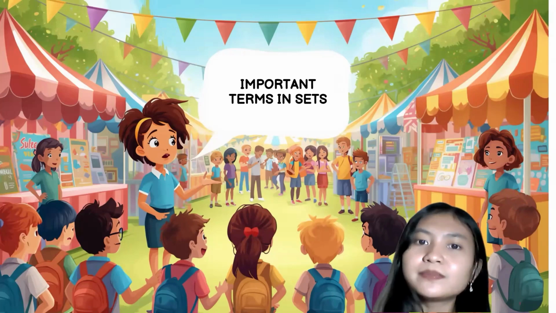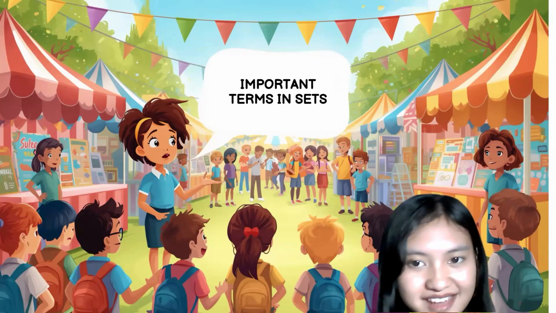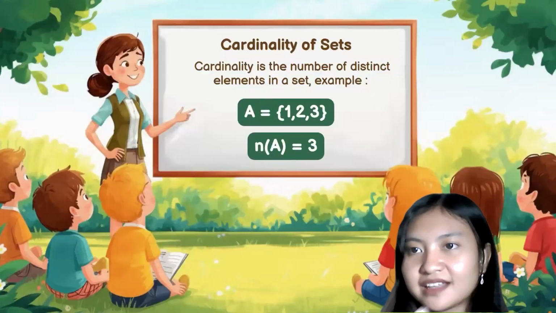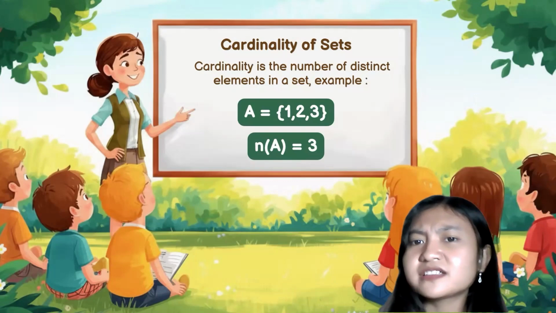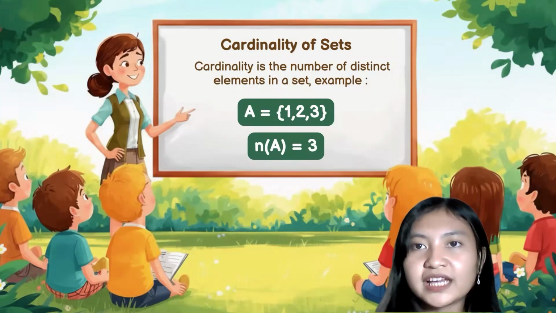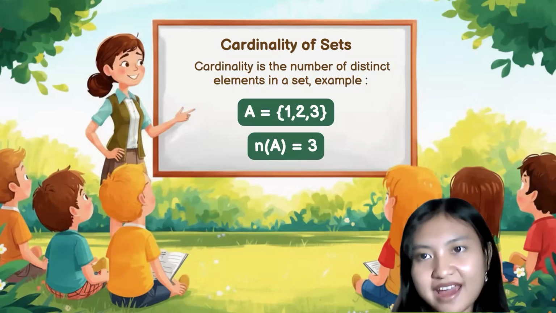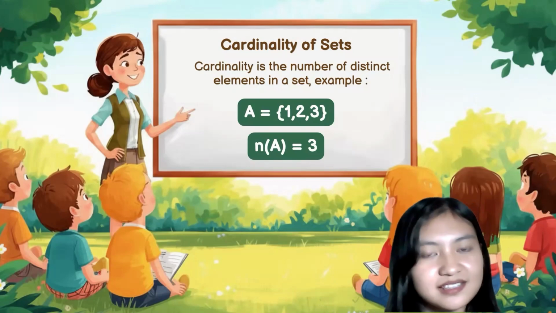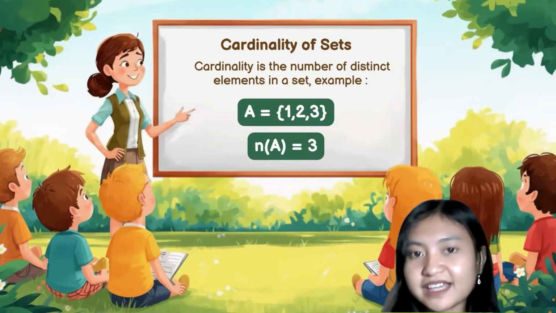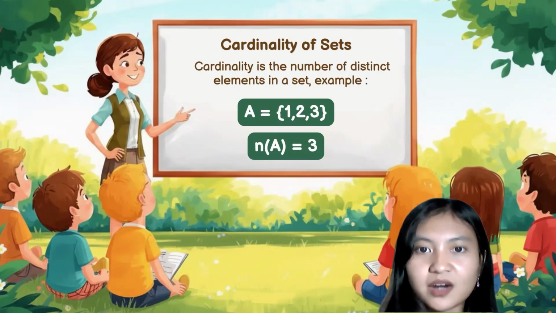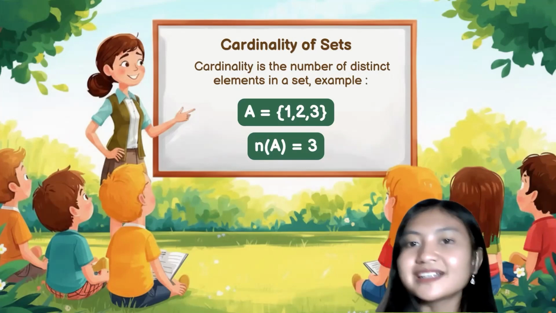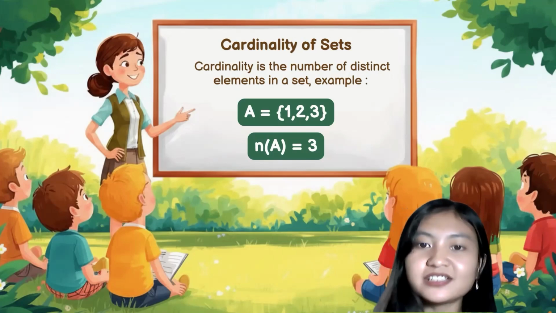So now we are moving into important terms in a set. The first important term is cardinality. Cardinality is the number of distinct elements in a set. So it simply means how many elements exist in a set. For example, we have set A, where the elements are 1, 2, and 3. So it's clear that the cardinality of set A is 3.